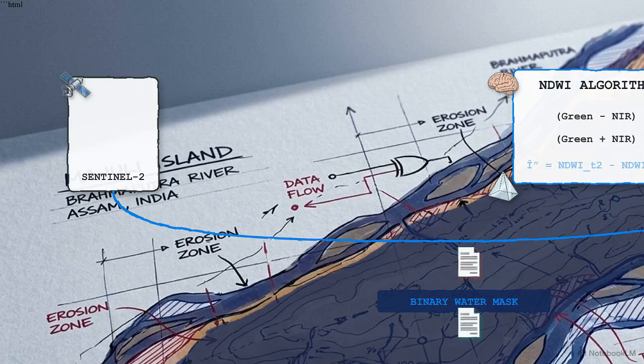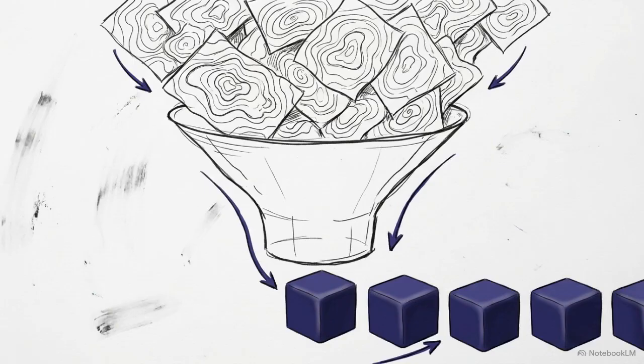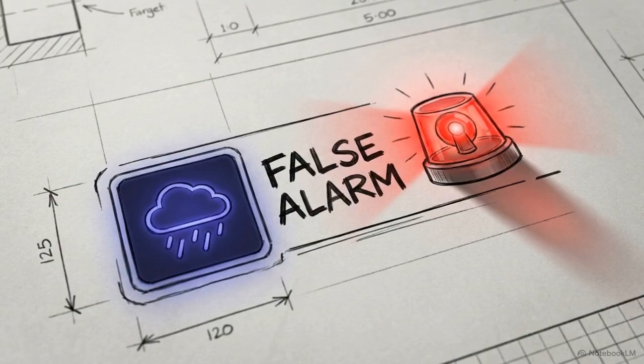Comparing these year over year tracks assigned water area delta. A positive number means water expanded, erosion. A negative delta means water shrunk, natural land accretion. By restricting the temporal window and running strict mathematical filtering at the remote sensing layer, the downstream AI is fed purely structural data. Without this, the model would declare an erosion crisis every time it rained.